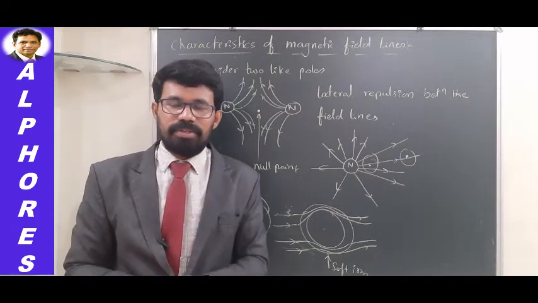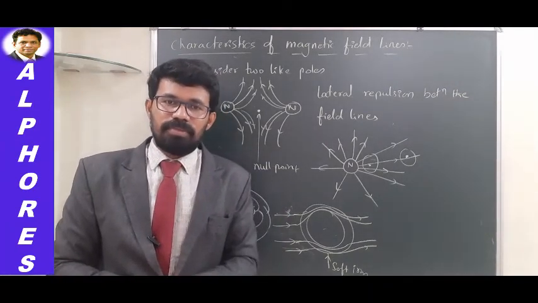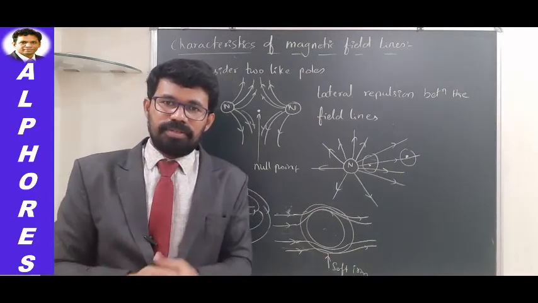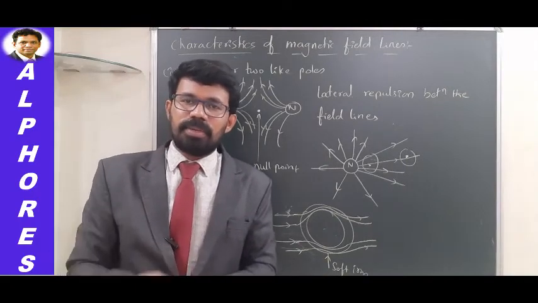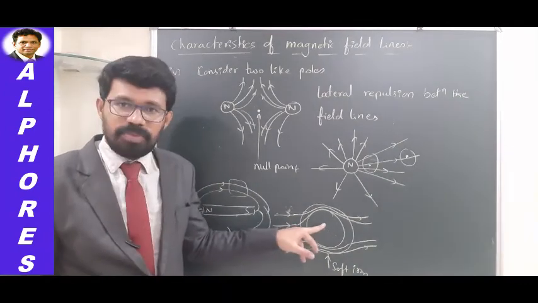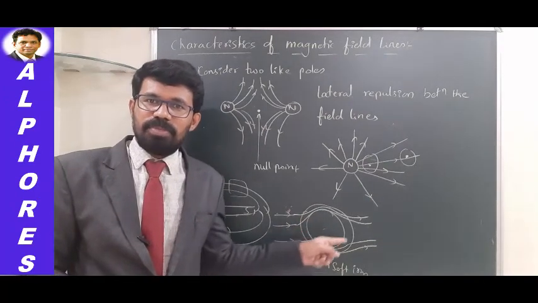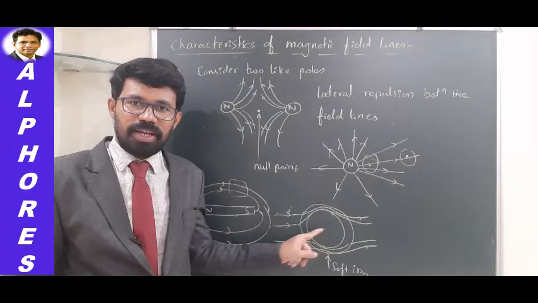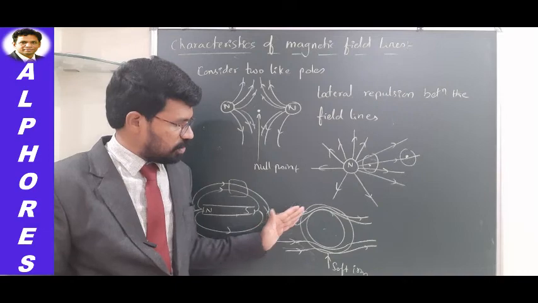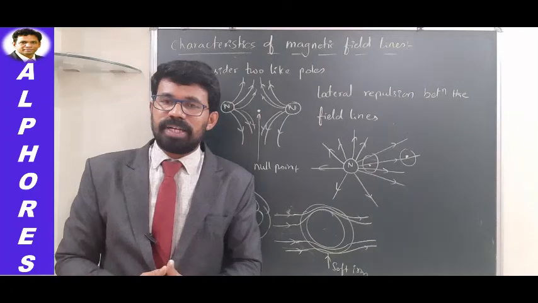For example, if there is a requirement of creating a region without any magnetic field for some experimental purpose, if you wanted to shield that environment completely from magnetic field, if you wanted to isolate any magnetic field from that region, what you can do is make such an arrangement. In this region, if I wanted to perform an experiment where there should not be any magnetic field, I can arrange a ring kind of thing. So whatever magnetic field lines are entering pass through the material of the ring, and they will leave the region. And this region will be completely free from the magnetic field lines.